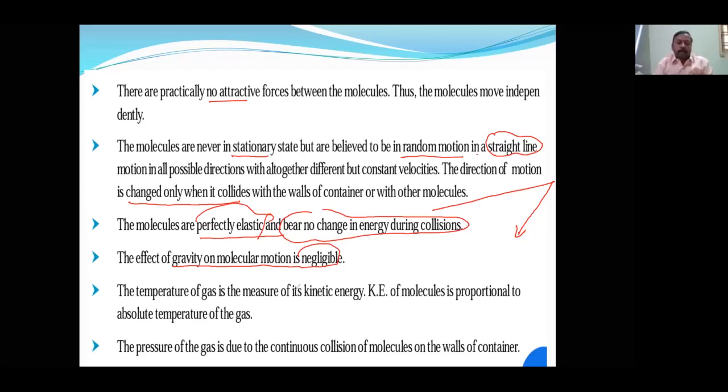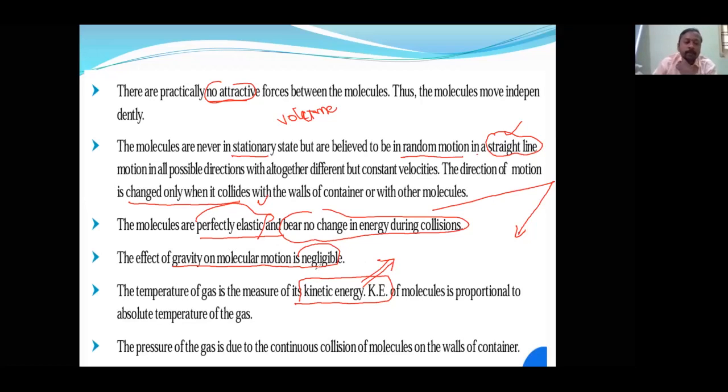Then temperature is the measure of the kinetic energy. This is very important and numerically important. Theoretically, what is important here? No attraction force and volume point. Volume, whatever I told you, three times, that point is important. And the third one is they move in a straight line. And the fourth point is perfectly elastic. Theoretically, these are important. And for numericals, this point is very important. How it is important, we will derive some formulas, and in those formulas you will come to know.